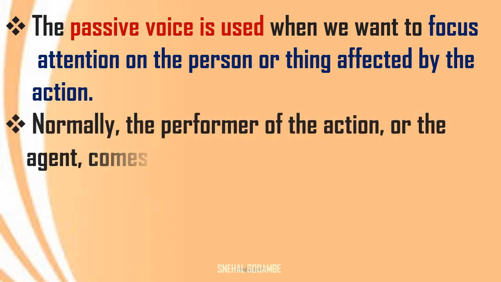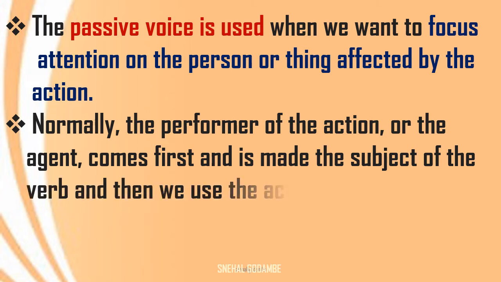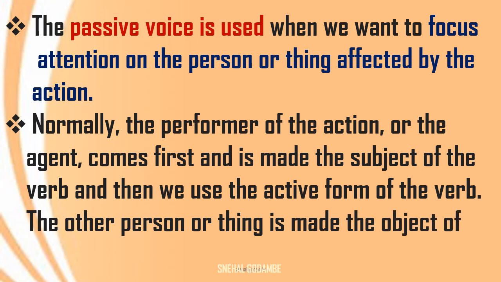Normally, the performer of the action or the agent comes first and is made the subject of the verb, and then we use the active form of the verb. The other person or thing is made the object of the verb. Okay, so in this way, very easy to identify the passive voice in the sentence.